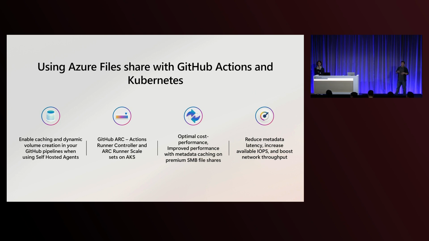So as we mentioned, GitHub Arc already has the capabilities there. So today you can easily leverage that to kick off your CI/CD process as you need it. We mentioned two options on top of Azure, but we recommend you to consider Azure Files because of the optimal cost and performance. It is relatively low cost and has good performance, especially with our recent improvements to support metadata caching.